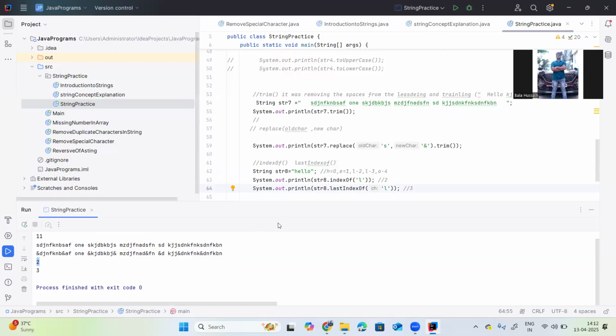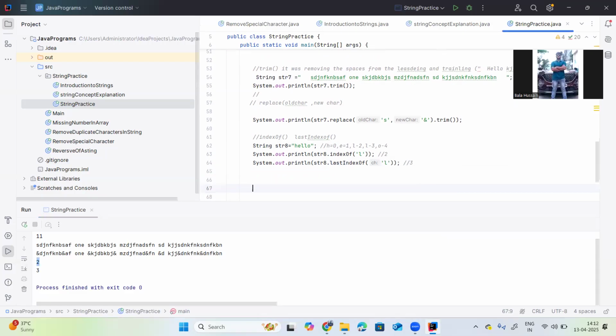Then the split method. What does split do? It splits the string.